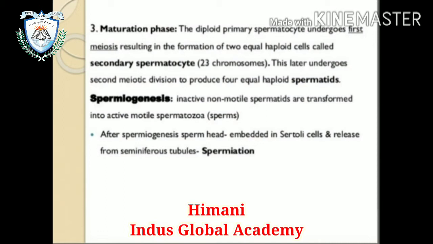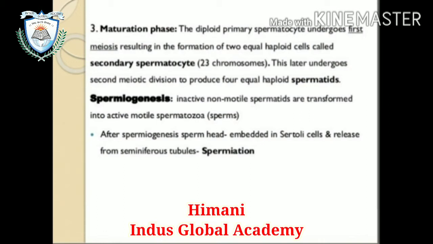The diploid primary spermatocyte undergoes first meiosis, which results in the formation of two equal haploid cells called secondary spermatocytes, which contain 23 chromosomes. This later undergoes second meiotic division to produce four equal haploid spermatids.